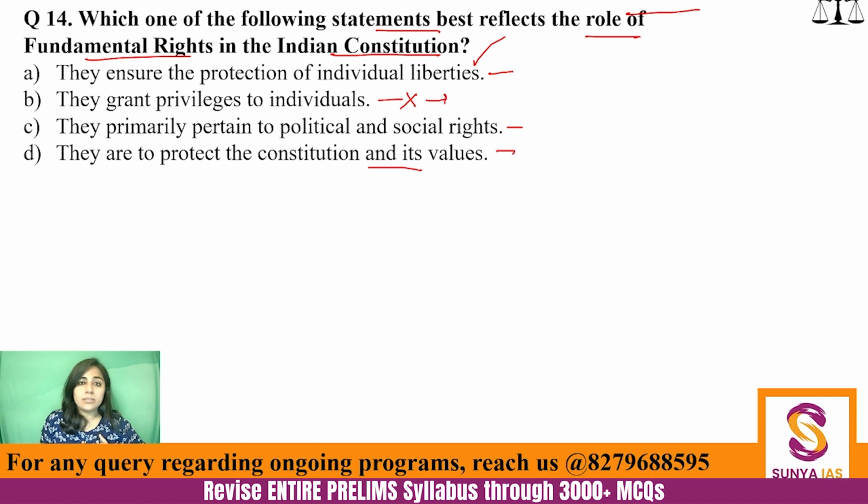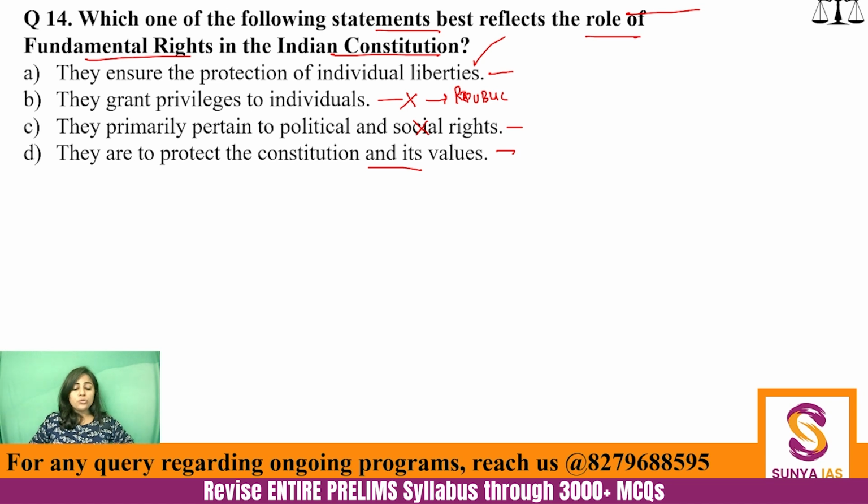When we studied the preamble, we studied republic, and one of the meanings of being a republic is that there is absence of any privileged class. So fundamental rights do not give any privileges to anyone out there. Okay. Similarly, why is C eliminated? Because they do pertain to political rights, but they do not pertain to social rights. Social rights are given by DPSPs.